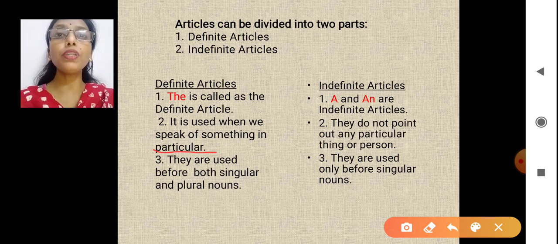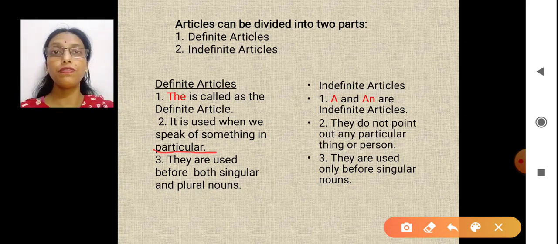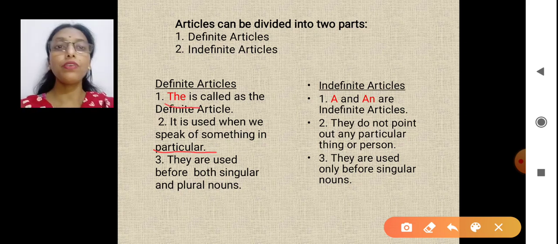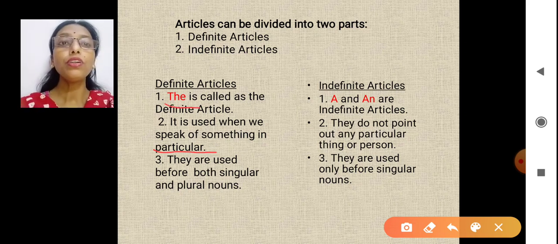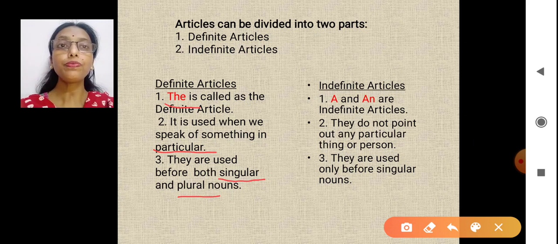We know we are talking about some specific person, some specific thing. The tree, the sun, the class, the student. So, if we know what we are talking about in particular, we use the. Okay? Now, one more thing. This word the could be used for both singular as well as plural nouns.